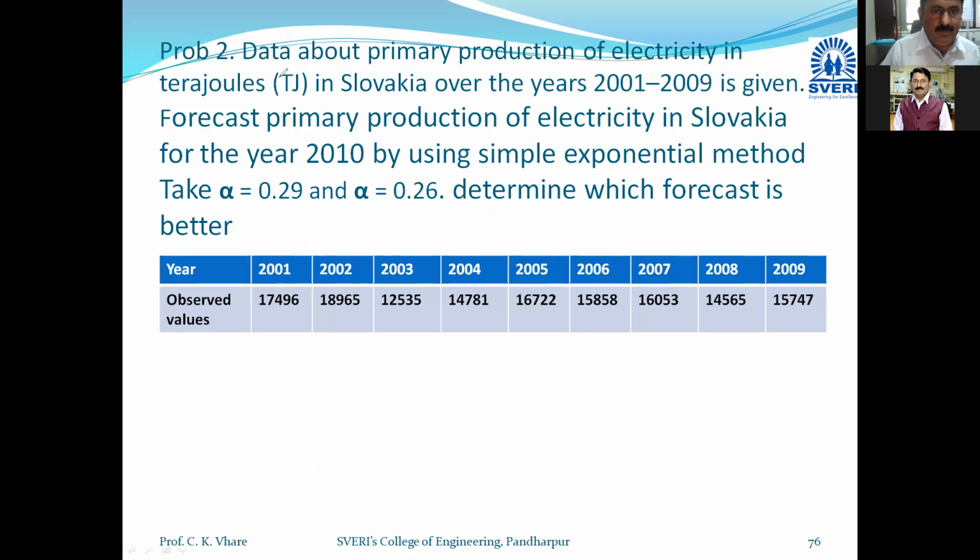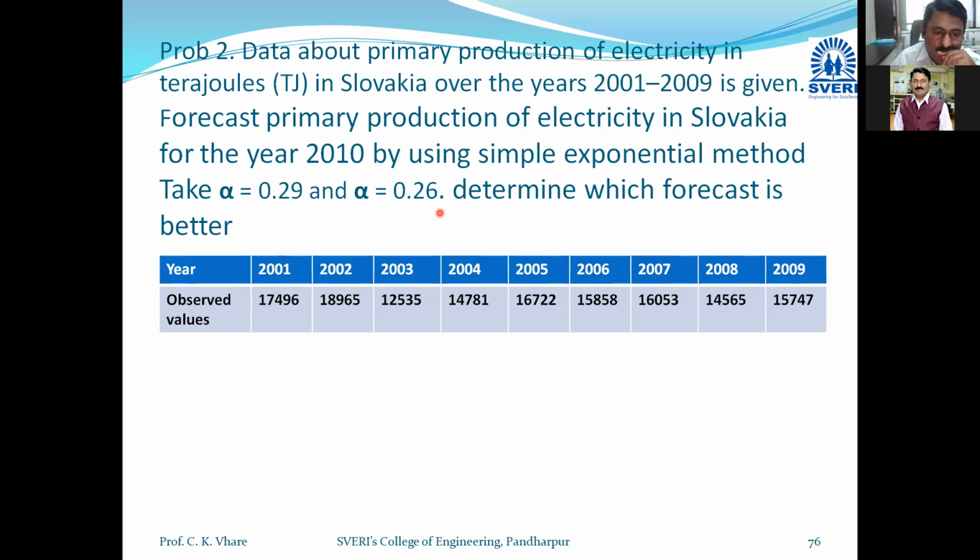In this problem, the data about primary production of electricity in terajoules (TJ) in Slovakia over the years 2001 to 2009 is given. Forecast the primary production of electricity in Slovakia for the year 2010 using the simple exponential method we have just discussed. Take alpha equal to 0.29 and alpha equal to 0.26 also, and determine which forecast is better.